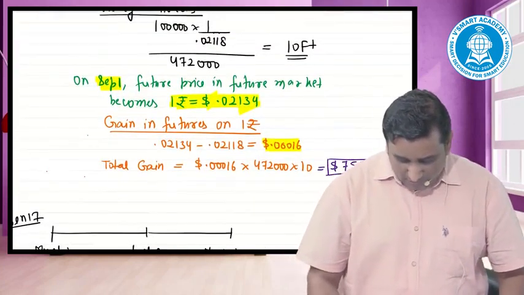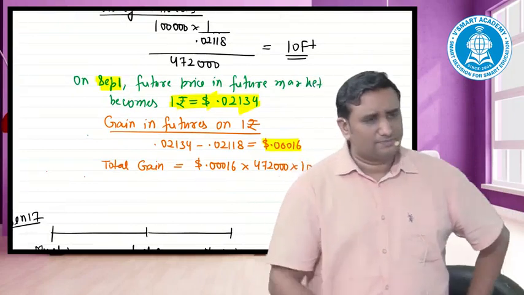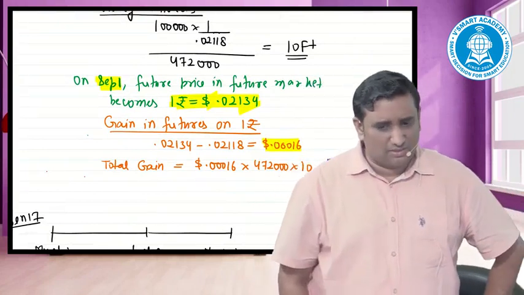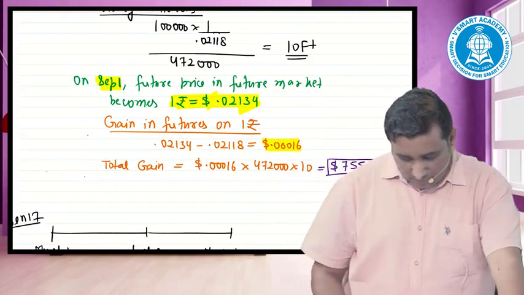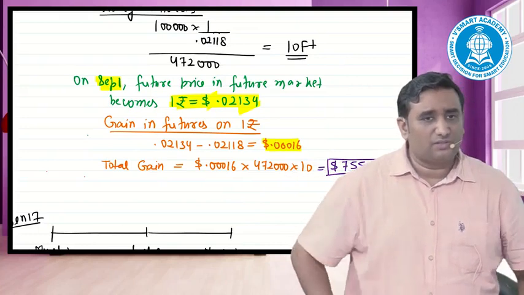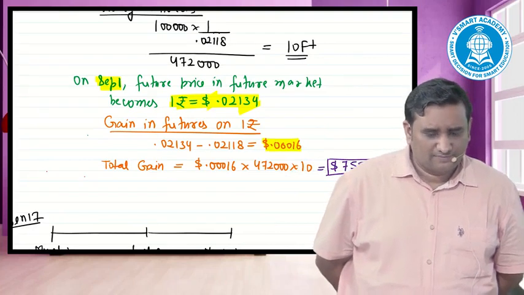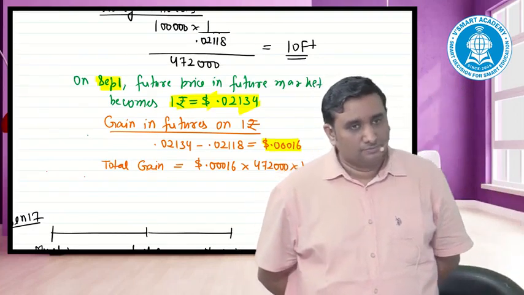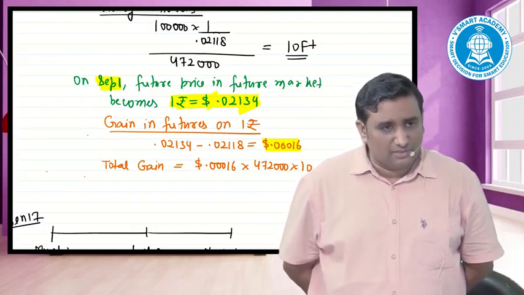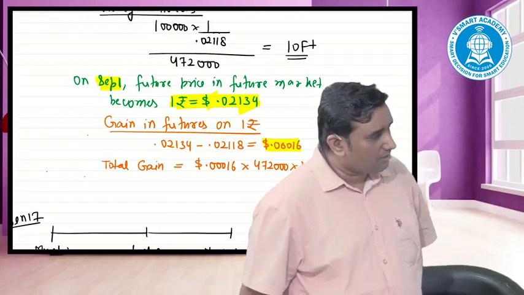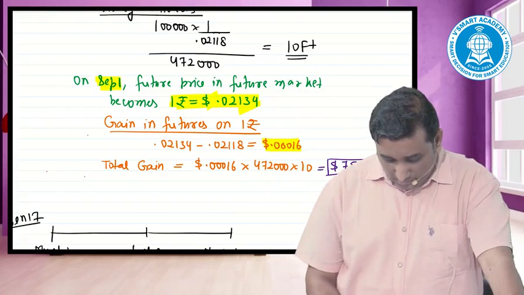After this, put down a statement. Total dollars available is equal to 1 lakh plus 755.2.